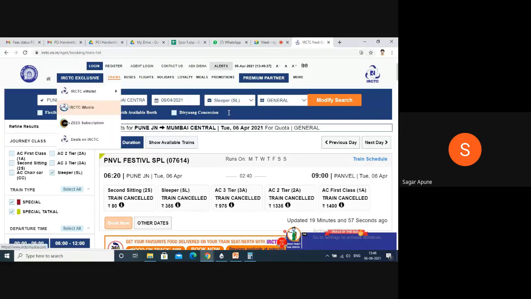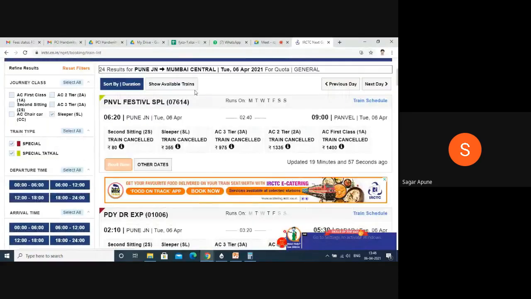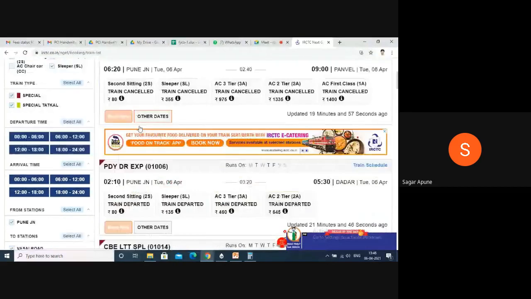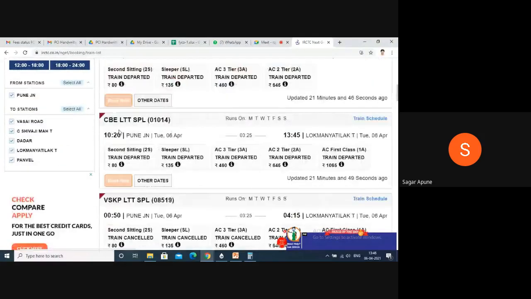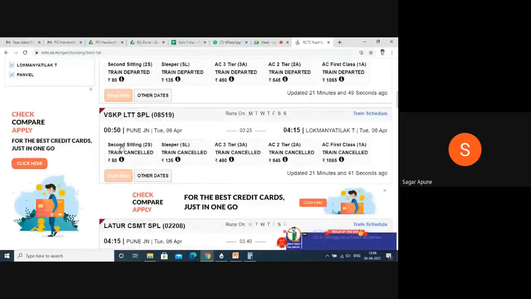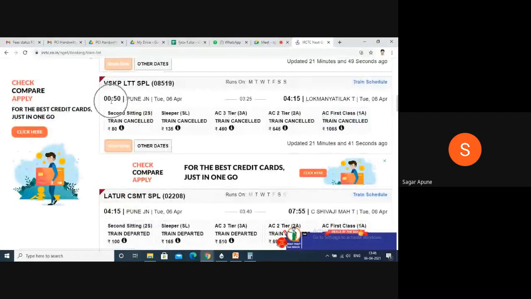So what are the inputs here? Source station, destination station, date, then berth class, such as sleeper, and type, such as general. So these are your inputs. What is the output? Here it shows me some train names with their departure times from Pune. Here again, Visakhapatnam Lokmanya Tilak Terminus at 12:50.